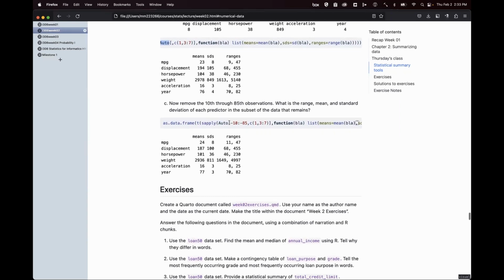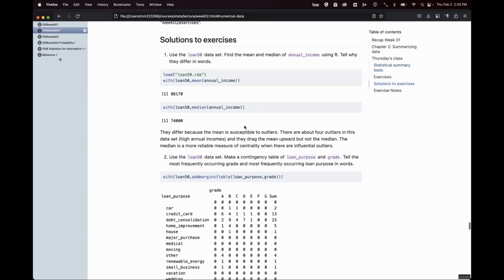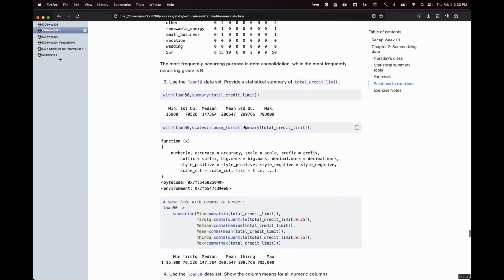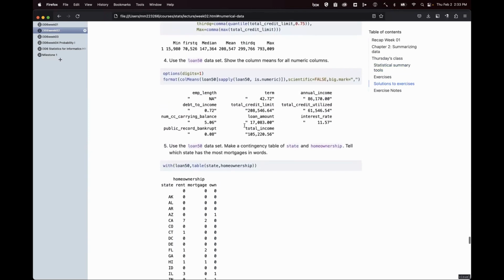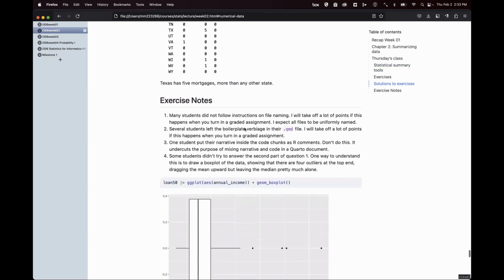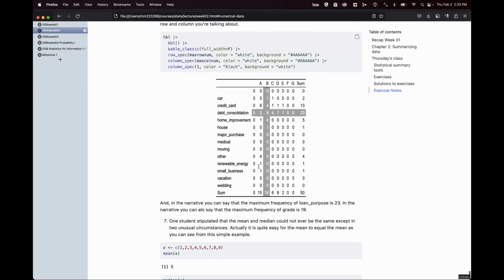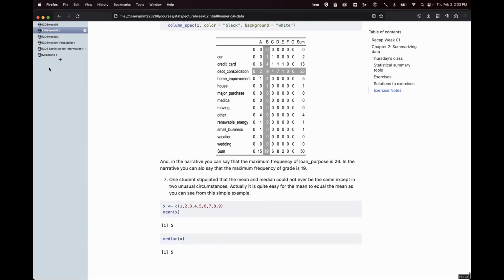And here's, again, a way to remove rows. So we just arbitrarily removed the 10th through 85th rows in this data set, but you can see here that we used row numbers to remove them instead of statistics about the rows. And we did a bunch of exercises that you can also use. Some of these exercises, people did cool things like this, and you can use these in your statistics also. So anyway, that's about it.